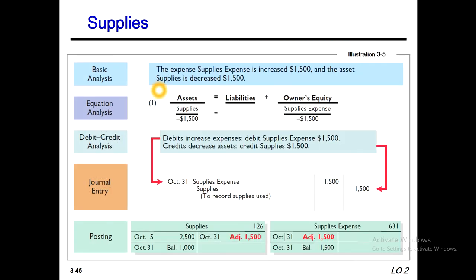Now basic analysis. Expense, supplies expense, is increased by this figure, and asset, supplies, is decreased by this figure. So equation analysis: asset supplies will be decreased and owner's equity will be decreased by supplies expense. So debit credit analysis: debit increase expense and credit decrease asset. So the journal entry will be supplies expense debit and supplies credit to record supplies used. So here supplies 2,500 and this adjusting 1,500, so our balance will be 1,000. Please look at this point. And supplies expense is 1,500, our closing balance of supplies expense.